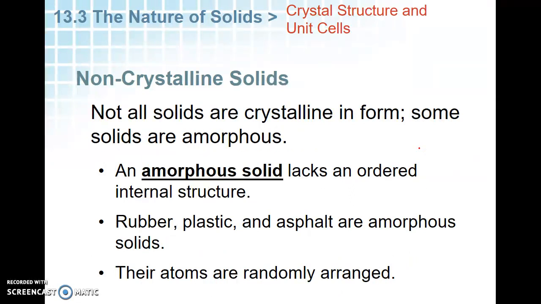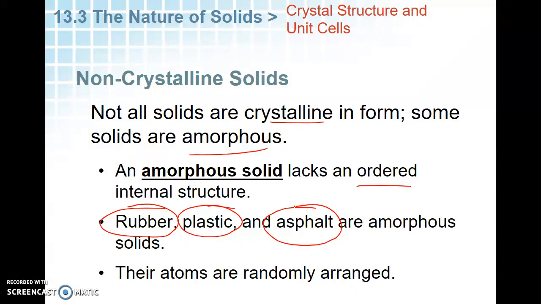Another thing that comes up is some solids aren't crystals. Some are what we call amorphous. This is a small number, but some are amorphous. Amorphous solids don't have these crystalline structures. They're not ordered. Examples of amorphous solids: rubber, plastic, asphalt. These are solids, but they're not crystalline in nature. Their atoms are randomly arranged. There's no set pattern.